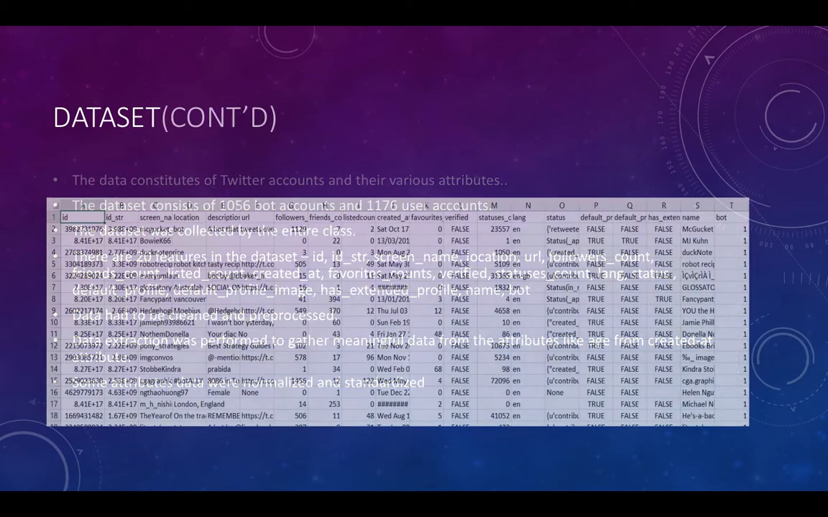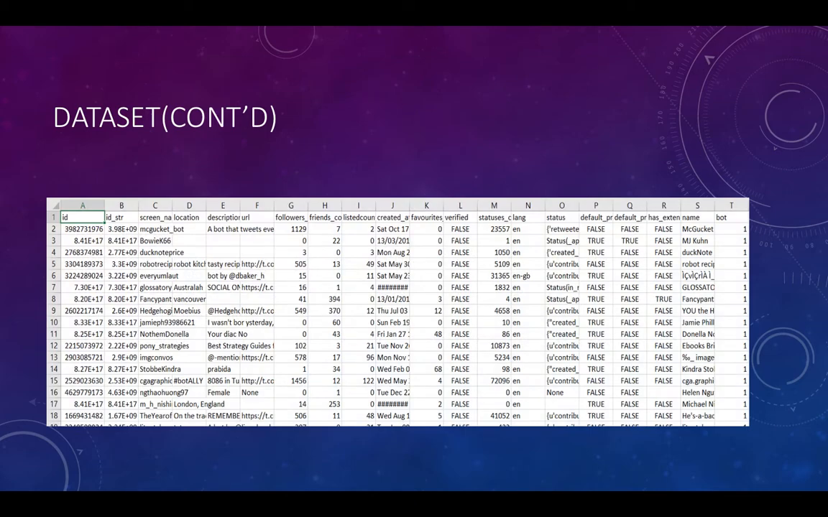Here's a brief overview of the data set that we're using. So it has ID strings, what's the screen name, what's the location, what description does it have, how many followers does it have, how many friends does the account have, etc., how many times it has been listed.